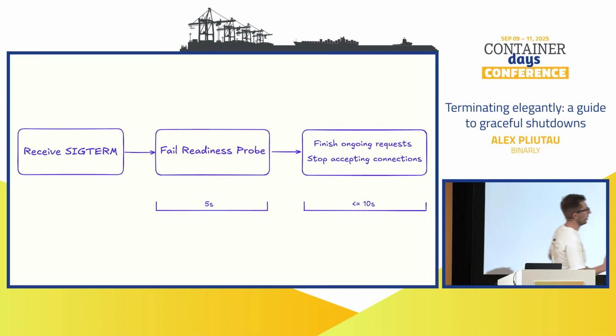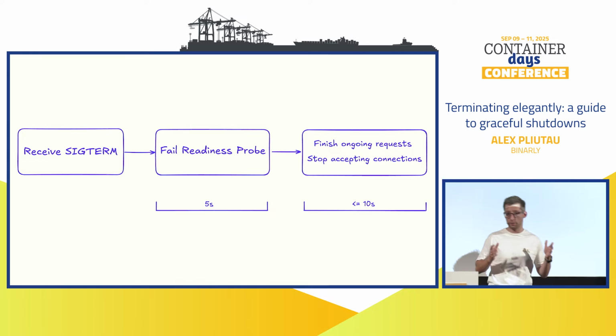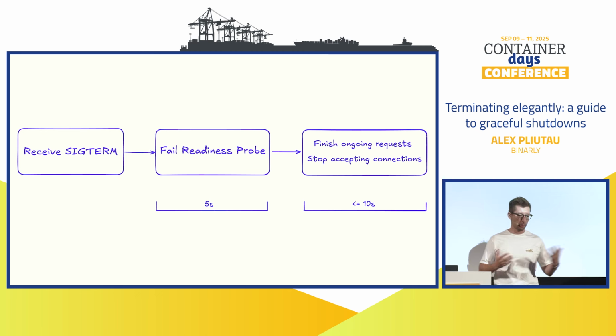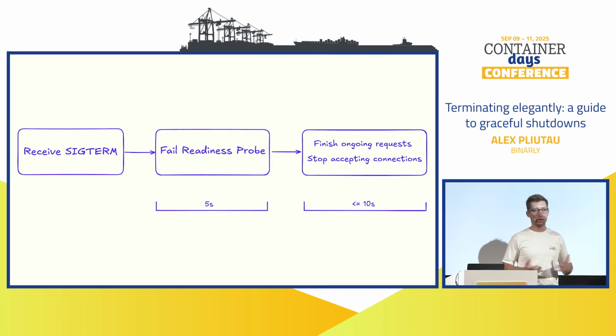So far, here's the updated diagram, right? So we are failing the readiness probe for 5 seconds, and then for a maximum of 10 seconds, we are finishing the ongoing requests and stopping accepting new connections, right? So maximum 10 seconds could be pretty much fast if your endpoints are quick enough to finish.